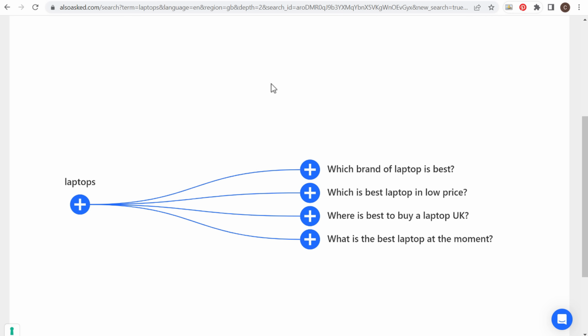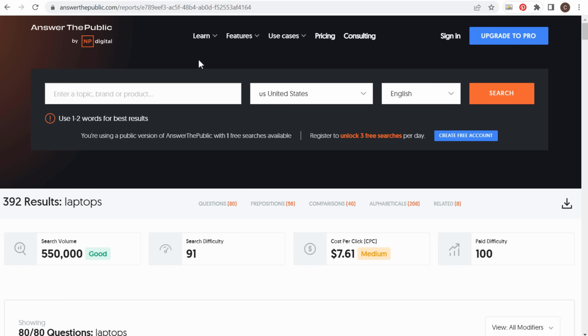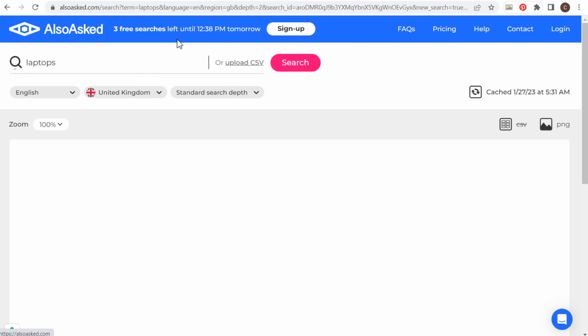But it's a really useful tool, especially if you're creating a blog post and you're just looking for some frequently asked questions. So another tool that you can use, a little more simple than Answer the Public, not going to give you as many keywords, but a quick and simple tool that you can find some different questions.